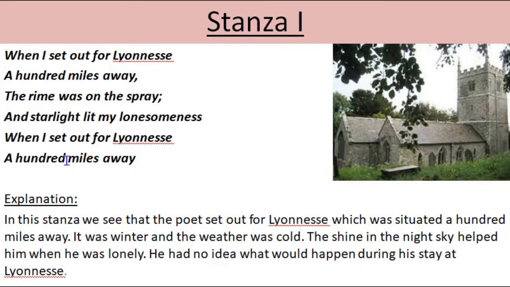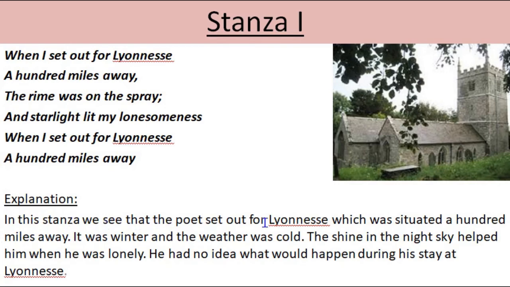Alright, again the repetition of the two lines. When I set out for Lyonnesse, 100 miles away. Means to say that, students, in the very first stanza, the poet is telling us about the start of his journey when he started to the place, that is Lyonnesse, right? So here I am just reading the stanza explanation that I have written here, so it will be very convenient for you all to note it down.